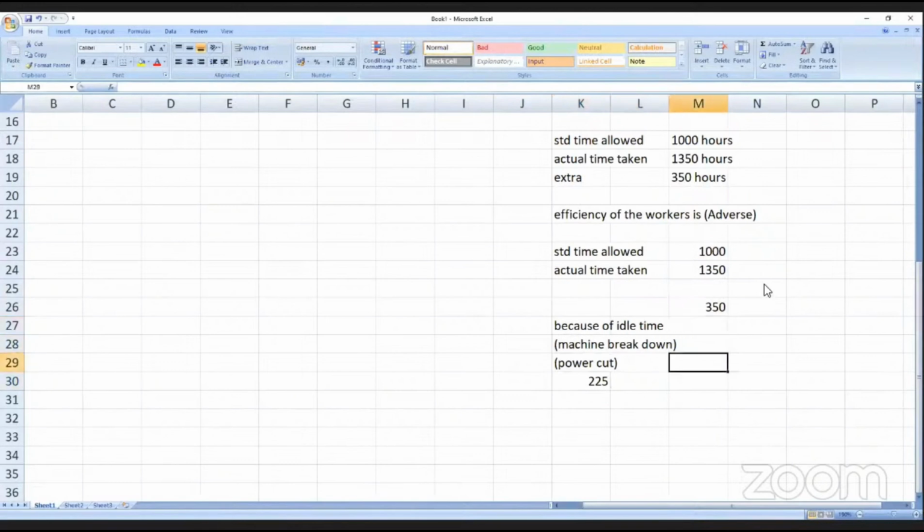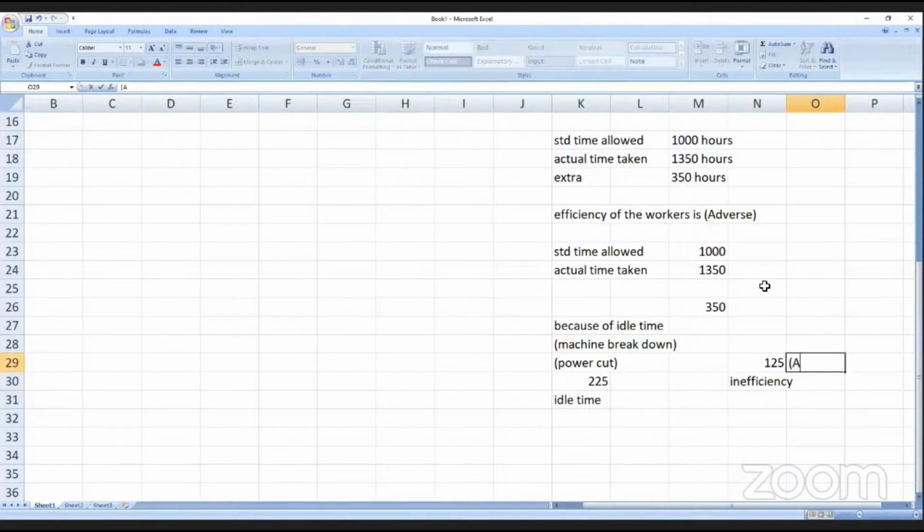Because of idle time of 225, the worker cannot do anything. Machine breakdown, what will the worker do? So this 225 is called idle time. So out of 350, 225 is because of idle time. Now the workers' inefficiency will be 125. Still it is adverse only.